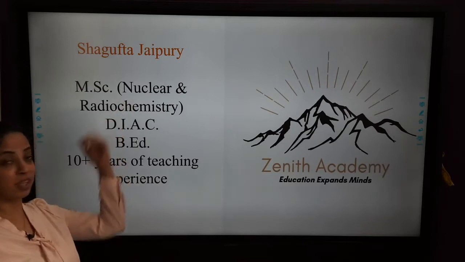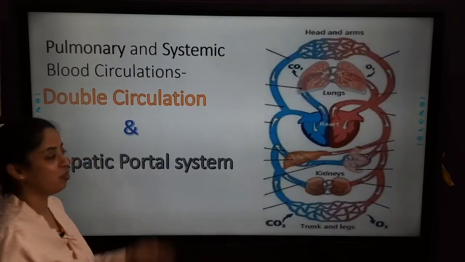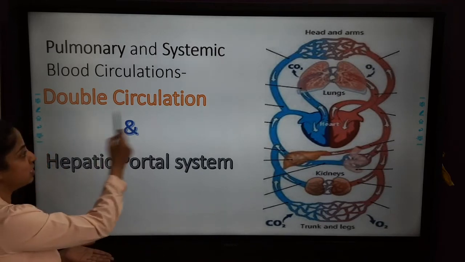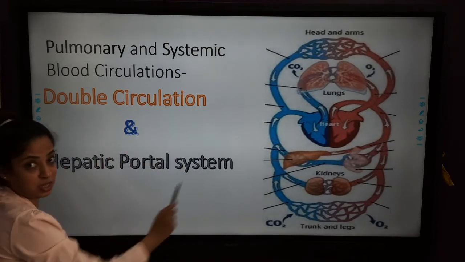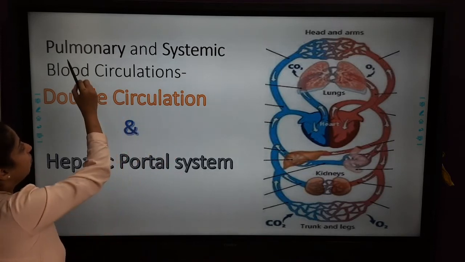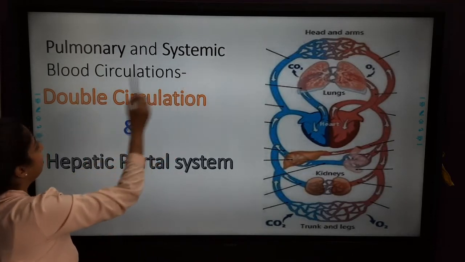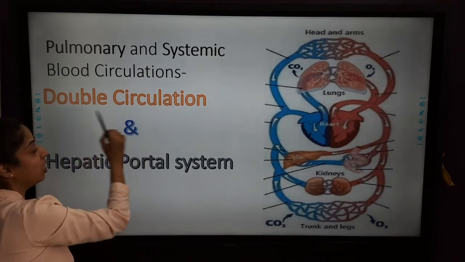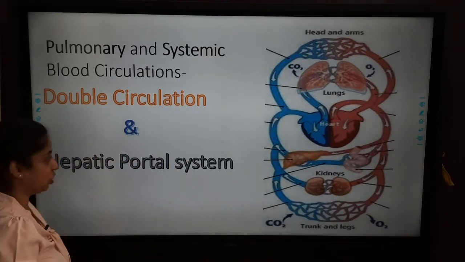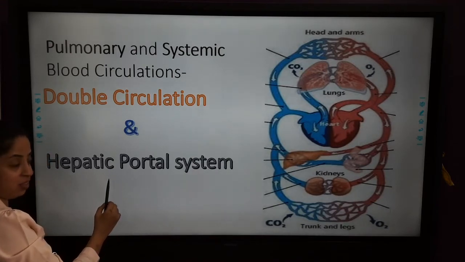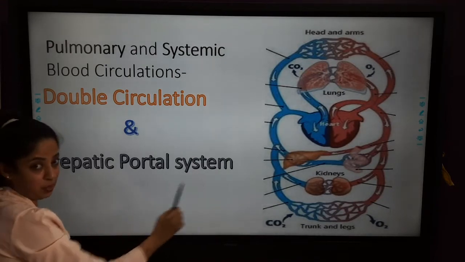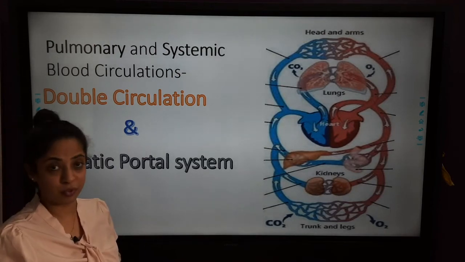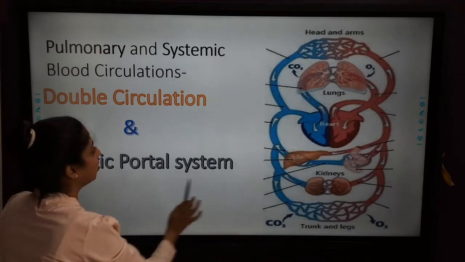My name is Shagufta Jaipuri and today we are going to talk about two types of blood circulation, that is double circulation and hepatic portal system. In double circulation we will read about pulmonary and systemic blood circulation. Pulmonary and systemic blood circulation combined together is known as double circulation. Another system that we will study is the hepatic portal system. Both of these systems are very important from the examination point of view. So let us go ahead.